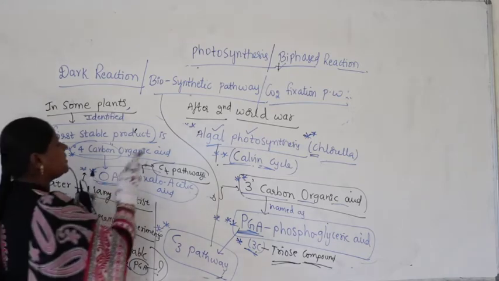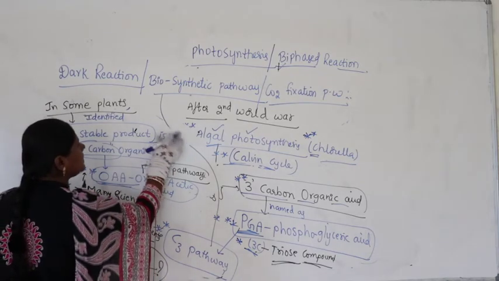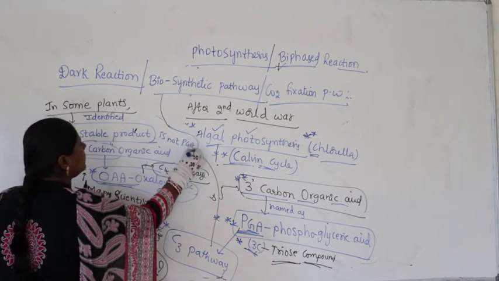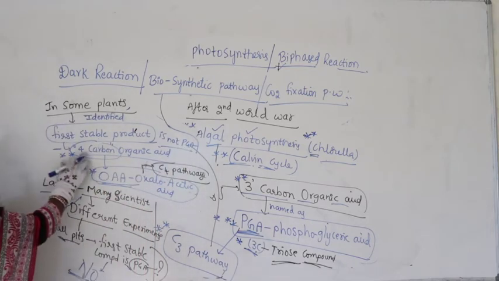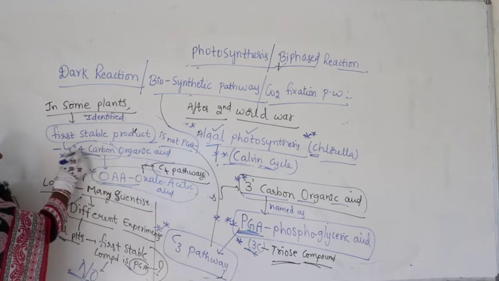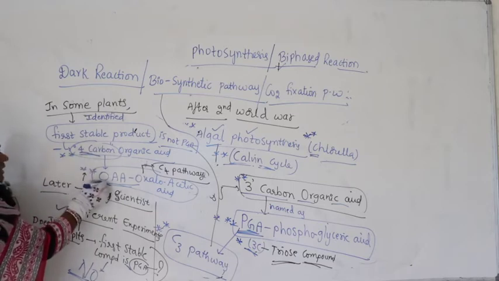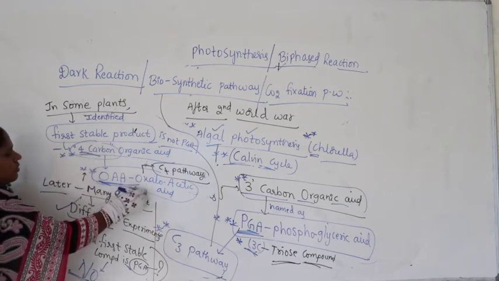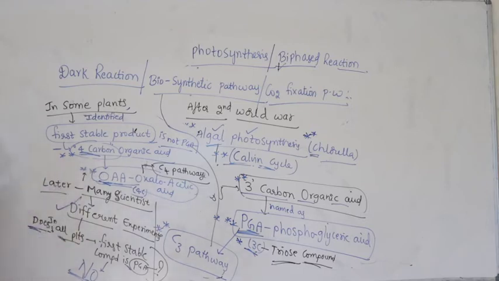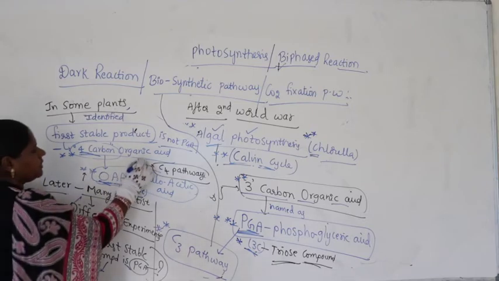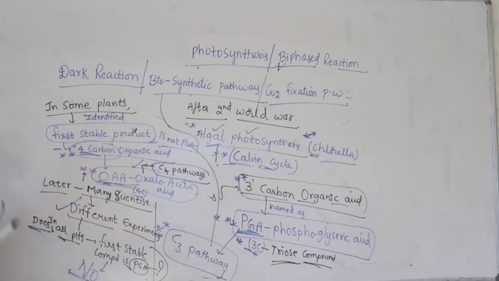Then what is it? It is a 4 carbon organic acid, which they identified as oxaloacetic acid, having 4 carbons. Then they started calling that pathway the C4 pathway.